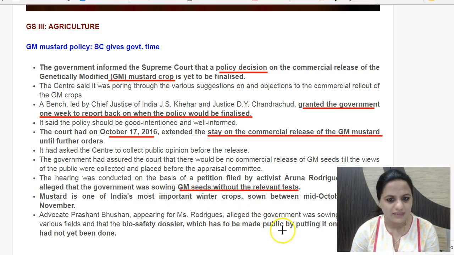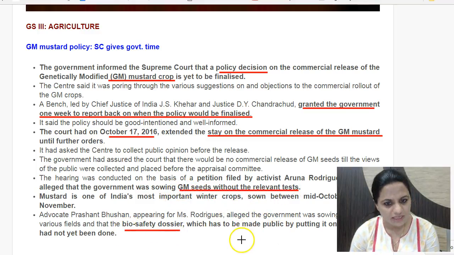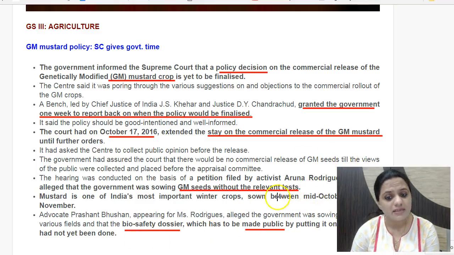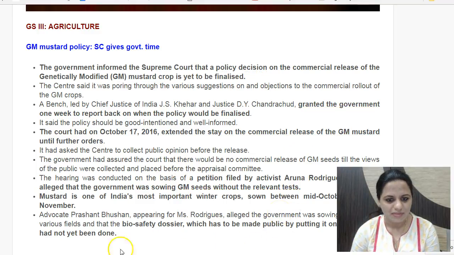Also, biosafety dossiers are developed. If GEAC has given its approval, it's based on the tests and the relevant data. This biosafety dossier has already been given a go-ahead, but it has not been made public yet. Otherwise, it is expected to be put up on the website, open to the public. This has not been done yet. That is why concerns are being raised and there are reasons to have apprehensions. So this is the status of GM mustard presently.